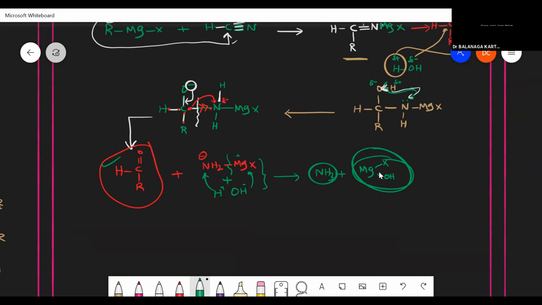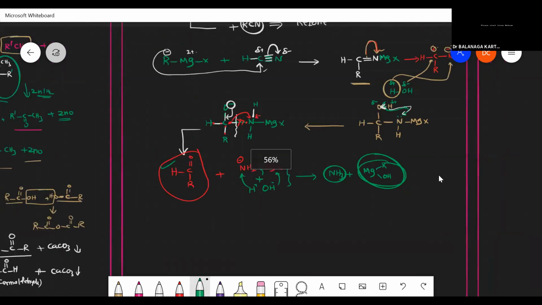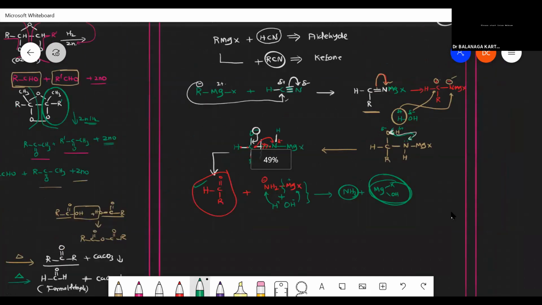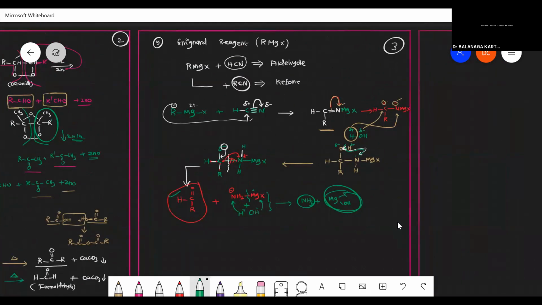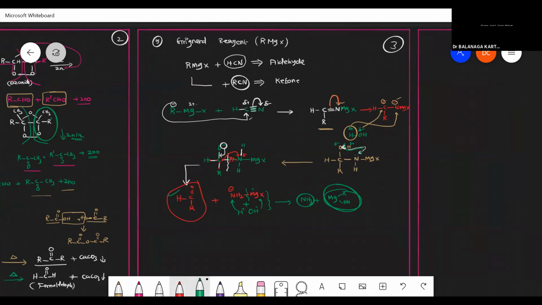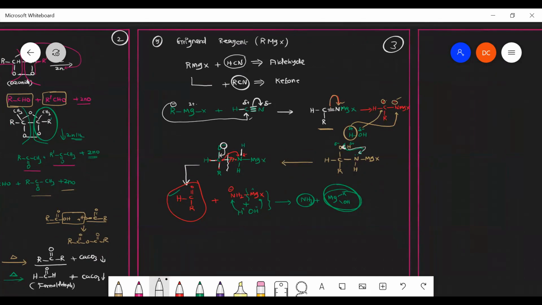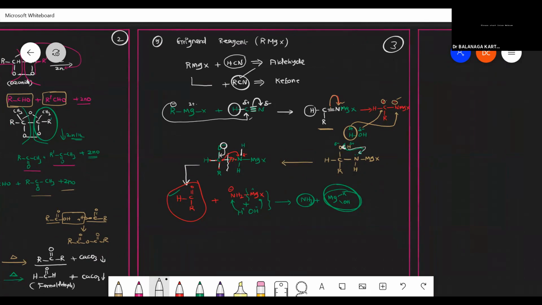Okay. Suppose if I want to prepare ketone, what do I have to use? I already mentioned it. If I want to prepare a secondary ketone by this method, I should take RCN instead of HCN. Instead of this H, I have to put R. If R is there, that will be considered as ketone.